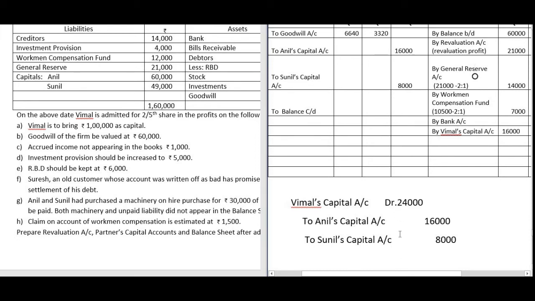Now why do we credit the old partners' capital account? See, when you credit the old partners' capital account, the balance in their account will increase.